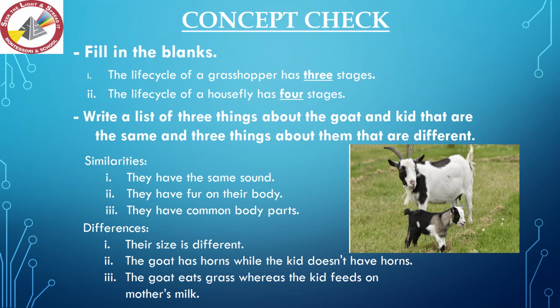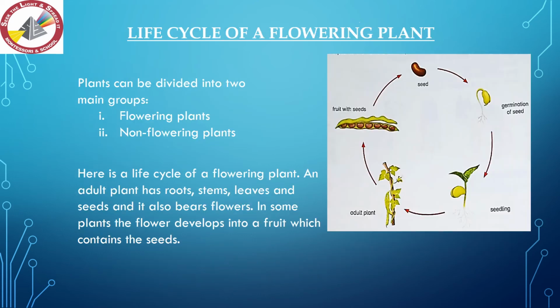Students, here you can see a picture of a goat and its kid. And you have to list 3 things about the goat and kid that are the same and 3 things about them that are different. Let's discuss the similarities first. They have same sound, they have fur on their body, they have common body parts. Let's discuss their differences. Their size is different. The goat has horns while the kid doesn't have horns. Number 3, the goat eats grass whereas the kid feeds on mother's milk.